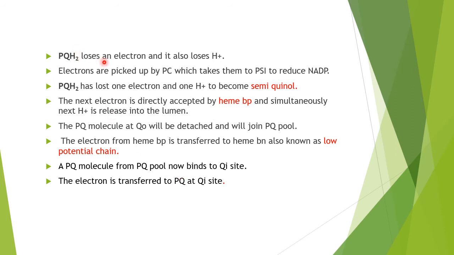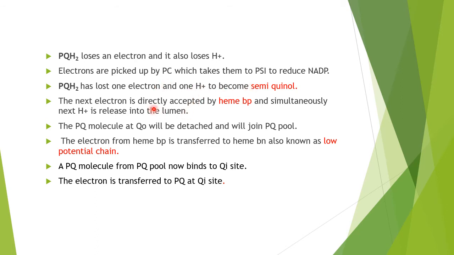This PQH2 loses an electron and it also loses a proton. Electrons are picked up by PC, which takes them to photosystem I to reduce NADP, because there will be the transfer of single electrons at a time. Now PQH2 has lost one electron and one proton to become semiquinol.